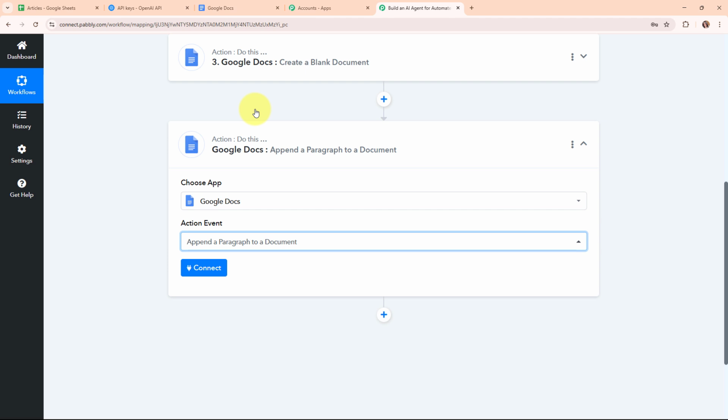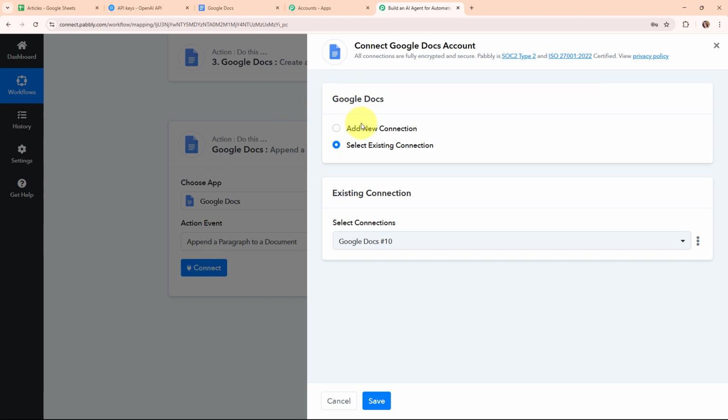So by selecting this particular action event, I'm going to append. That means I'm going to add a paragraph in a document. So here, instead of this paragraph, I'm going to enter the entire content that I've generated using OpenAI in a document. So for that, I'm going to use this particular action event. And now here, again, to connect Google Docs with Pabbly Connect, I'm going to click on this connect. This time, to build this connection, I'm going to click on this select existing connection because I've already connected my Google Docs account with Pabbly Connect in my previous action step.